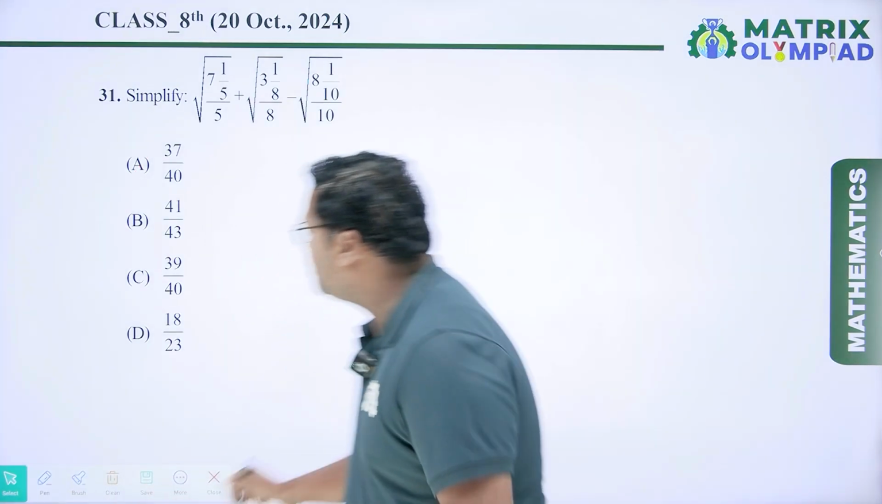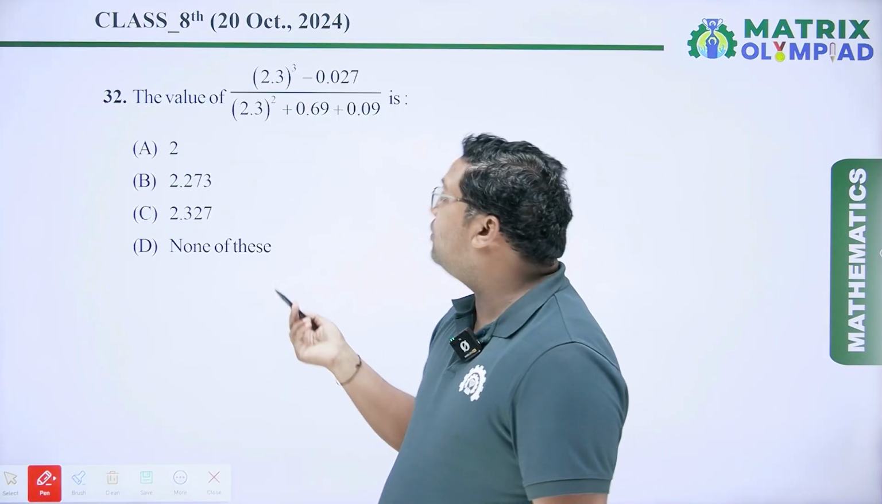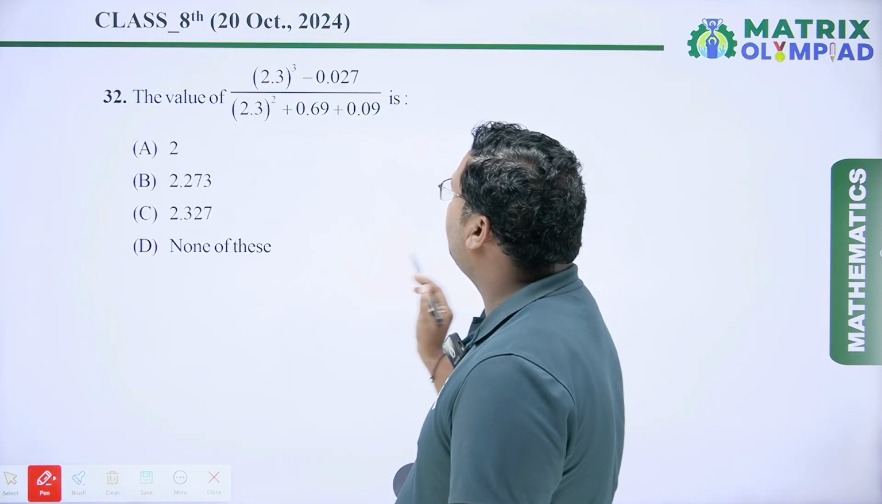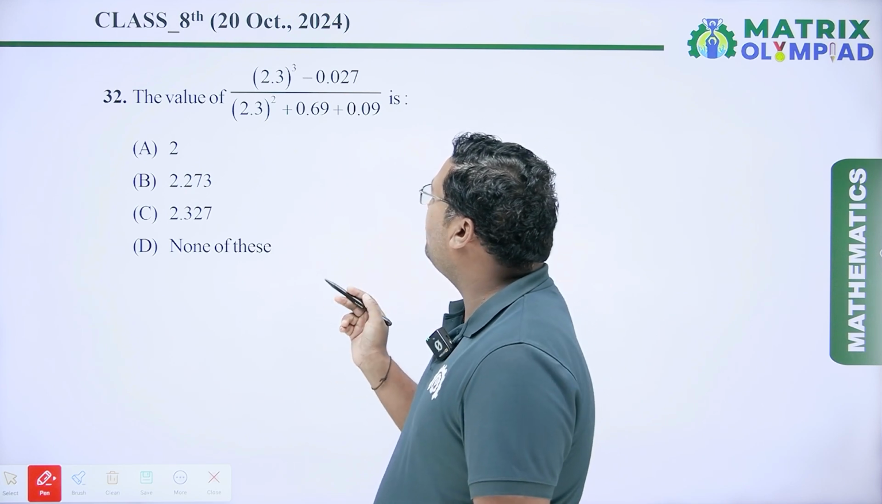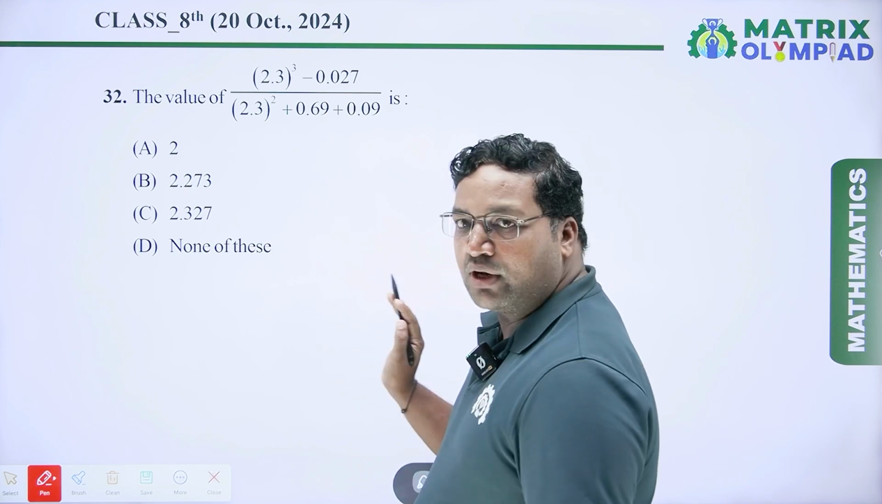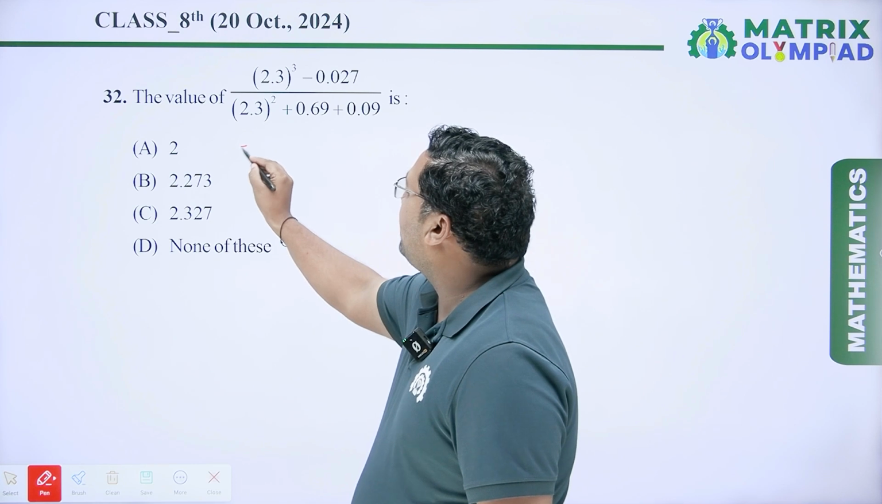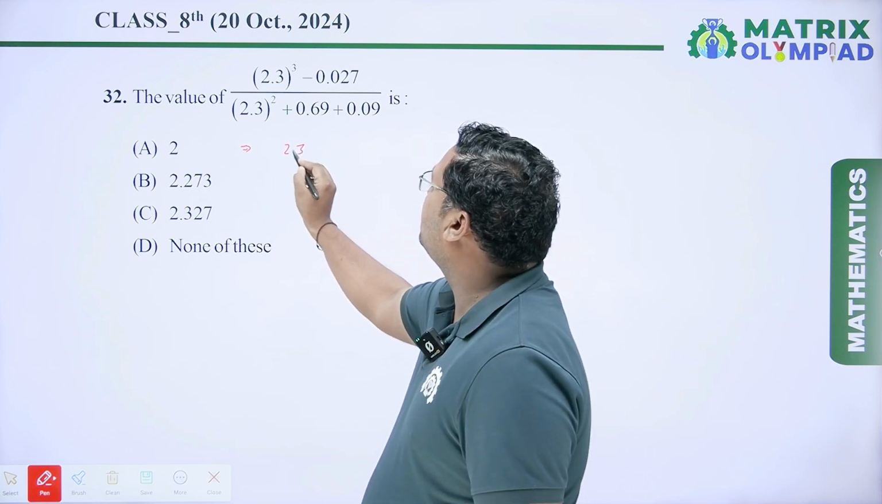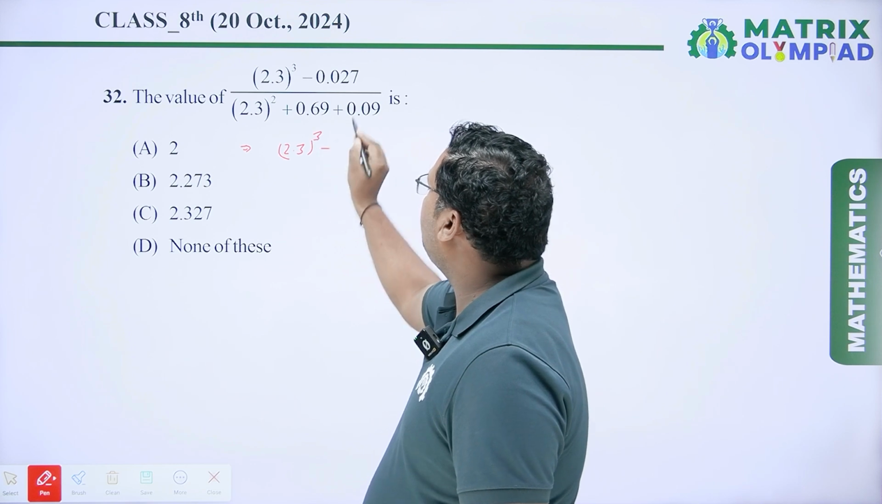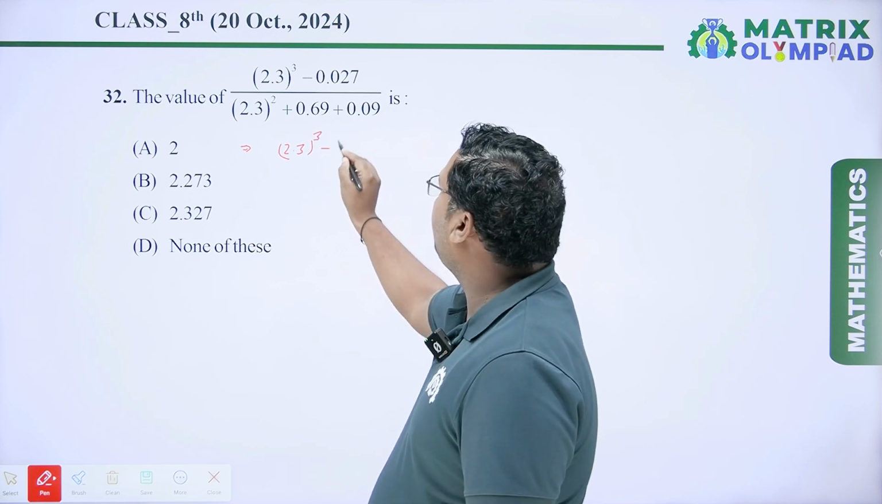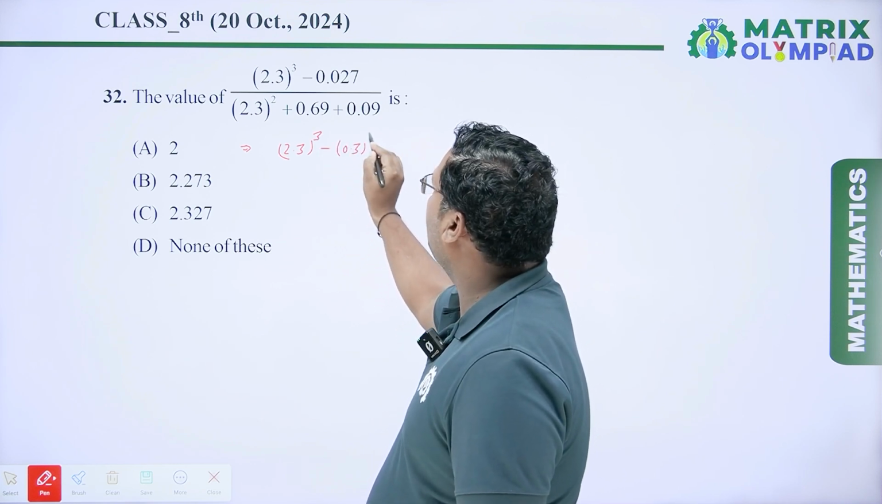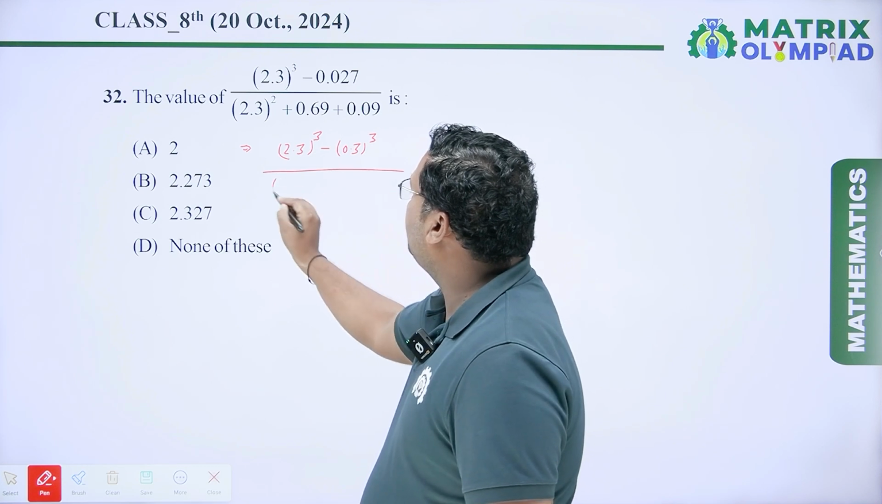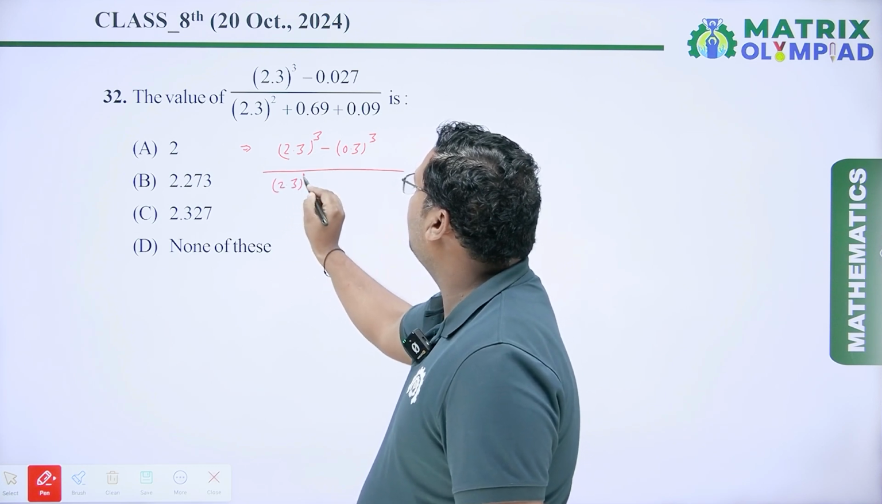Now coming to the next question. The value of 2.3 whole cube minus 0.027 upon 2.3 square plus 0.69 plus 0.09. So first of all, I have to write it in a simplified form. So it is 2.3 cube minus 0.027, I have to write it as 0.3 whole cube upon 2.3 square